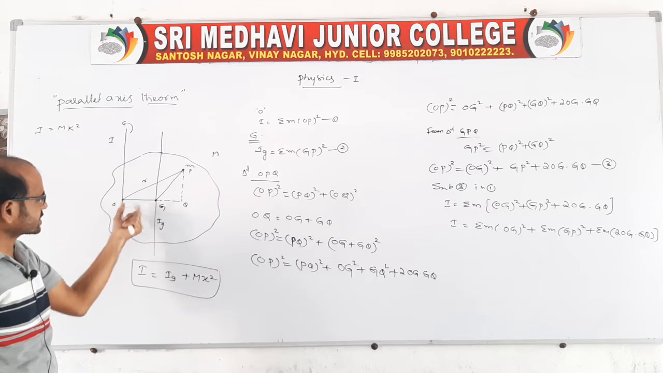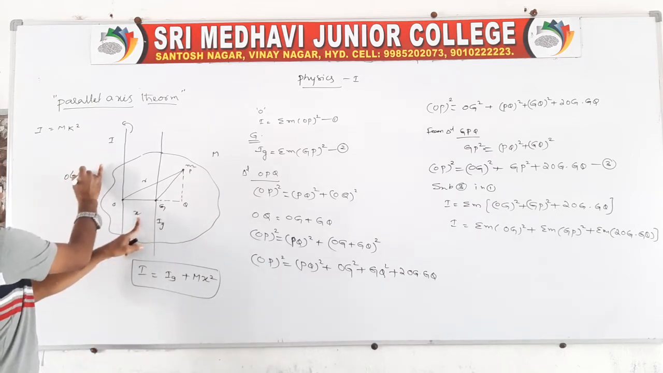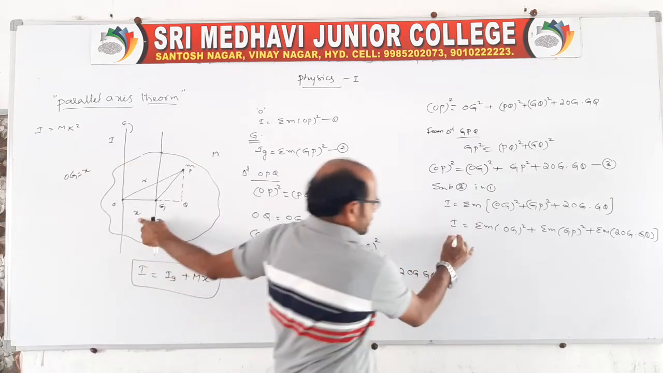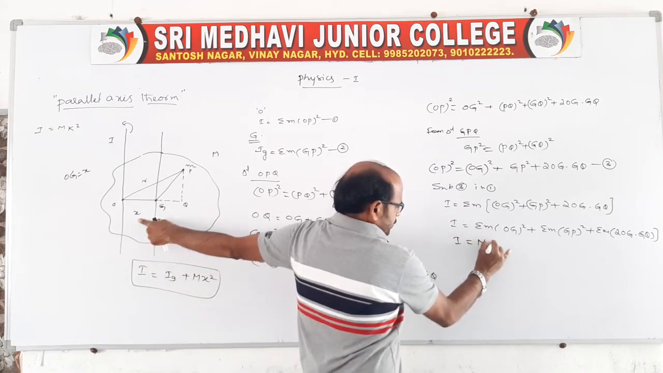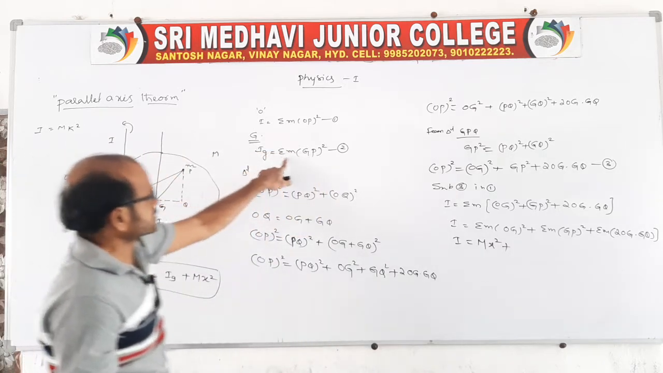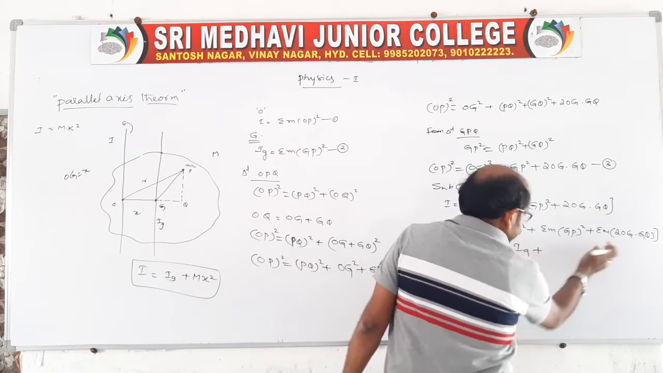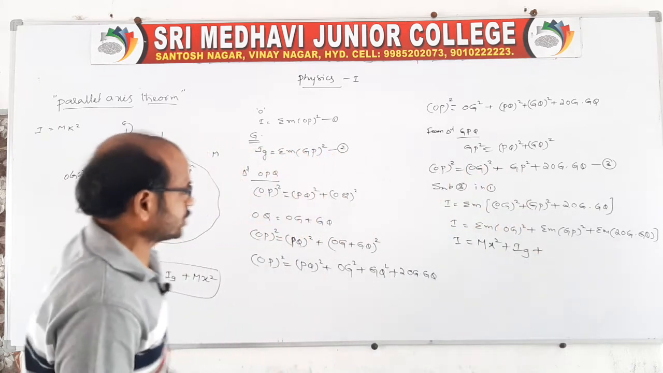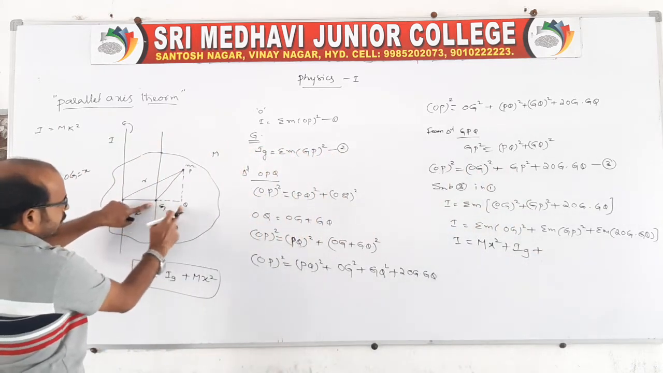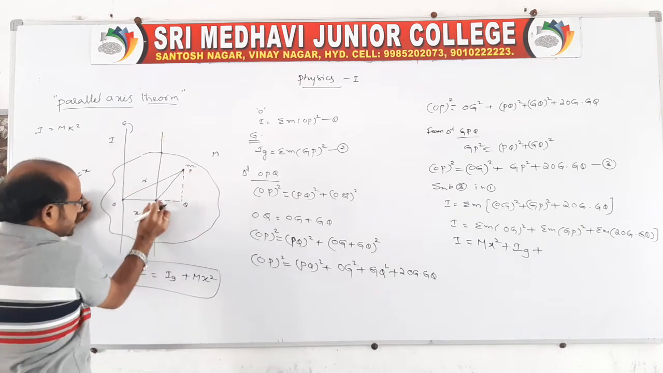OG is the distance between the two axes, x. Here you write OG is equal to x. So here sigma m is capital M into x square plus sigma m GP square. Sigma m GP square is nothing but Ig, plus it is sigma m 2 OG into GQ. Look at OG into GQ: the total body is balanced at the center point.